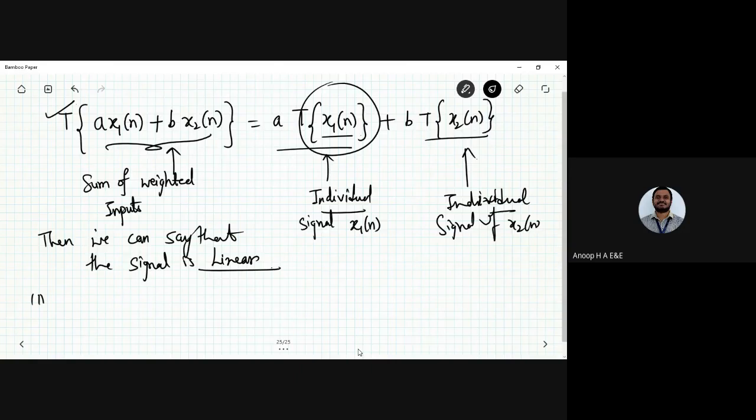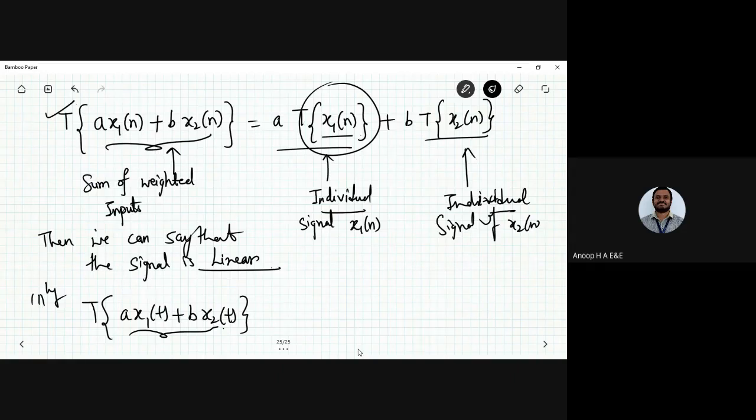Similarly, you can apply the same thing for the continuous time domain also: a x1 of t plus b x2 of t. Again I'm repeating, it is nothing but the T operator there. For example, you will be given a signal, and you need to apply the weighted sum of the inputs to that signal, so you will have something like x1 of n plus x1 of n minus 1.